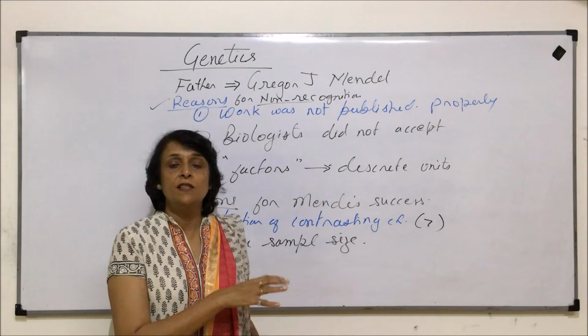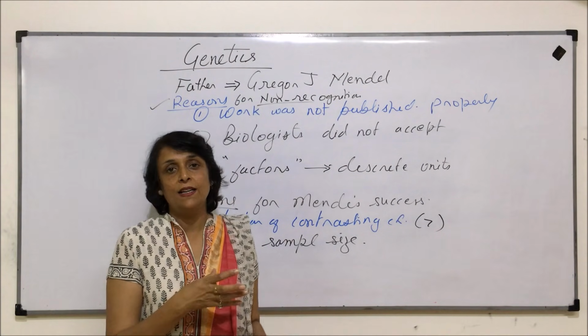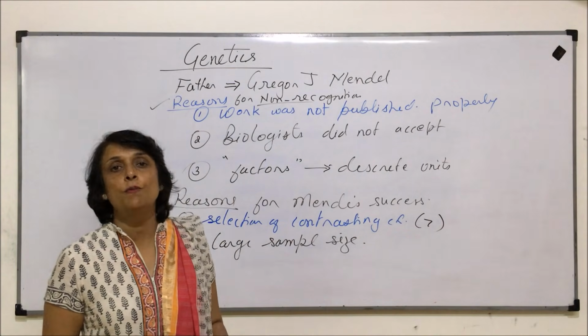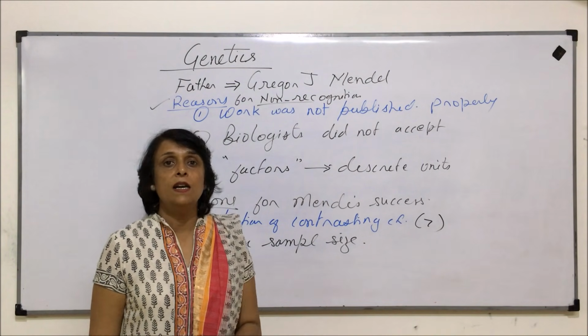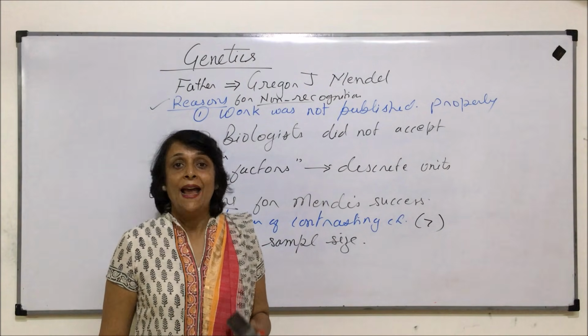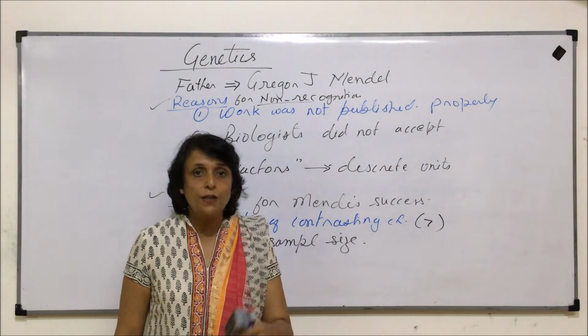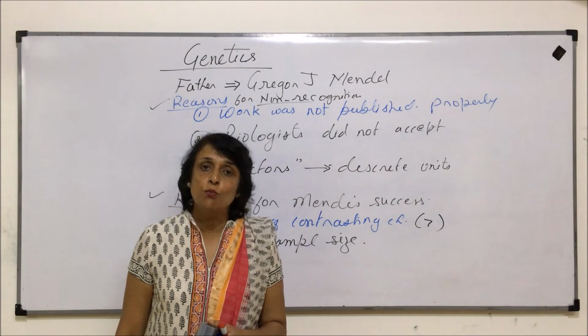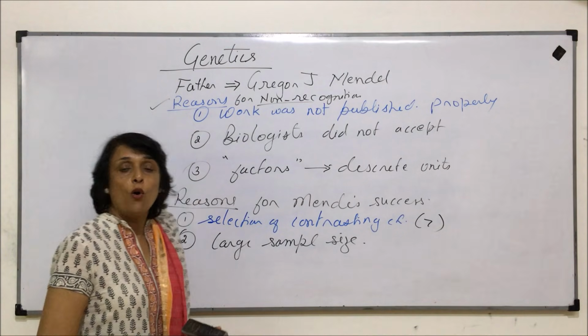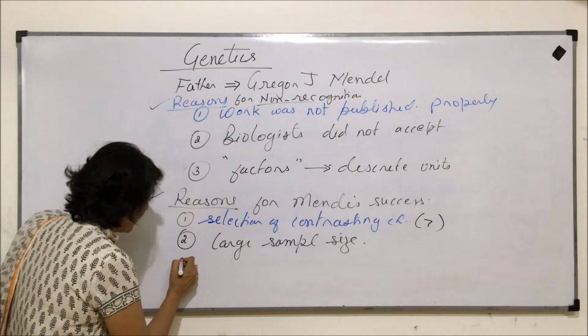If we say amongst 10 people, the eye color was black and we say this was dominant, then this is not going to be acceptable. Unless you survey say 10,000 people or maybe 1,000,000 people and then come to a conclusion, your result would be considered more authentic. So here this large sample size was a very important thing.